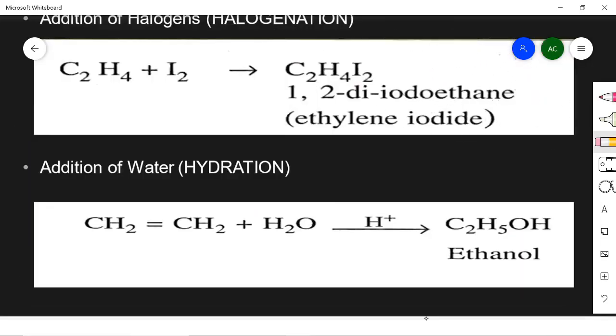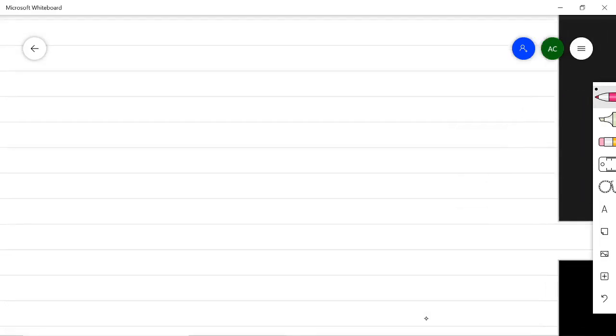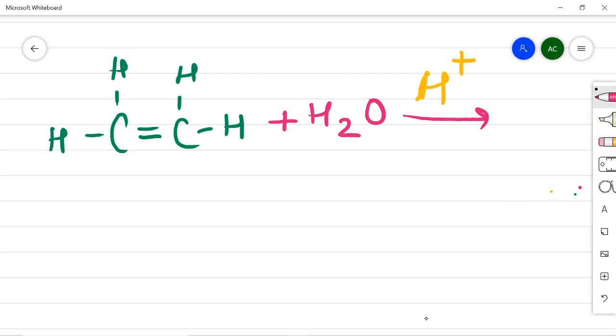Another reaction is addition of water, hydration. Water molecules get added to alkenes, and it happens in the presence of acid. I am taking the example of H2SO4 here. When this ethene is in the presence of H2SO4 and water, it converts into the alcohol ethanol. So let's understand the mechanism of this reaction.